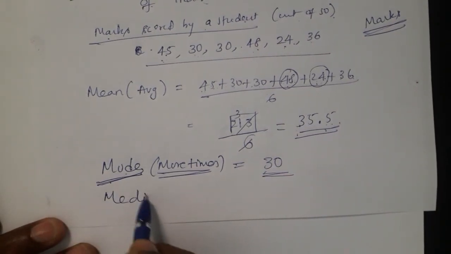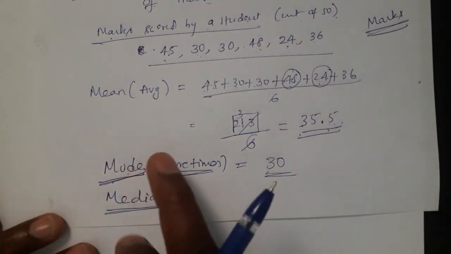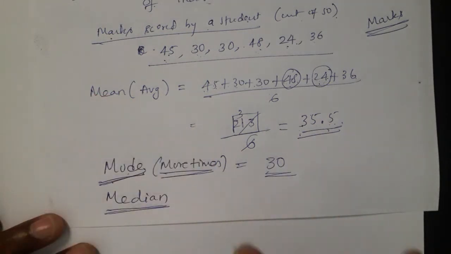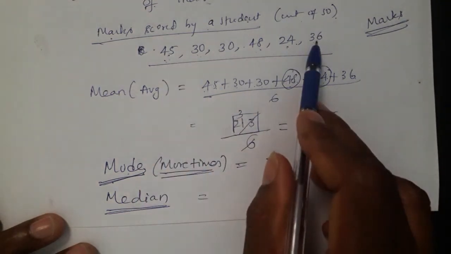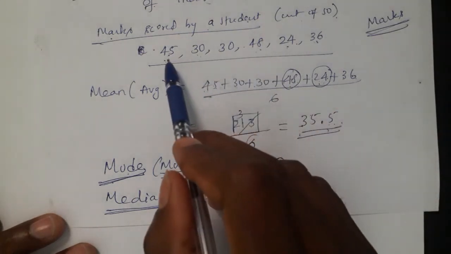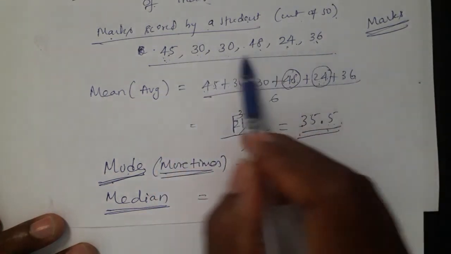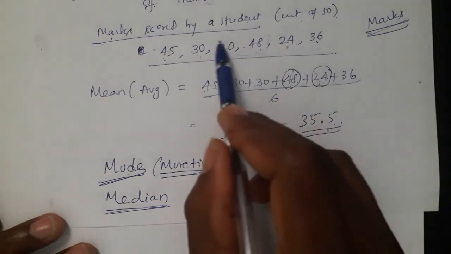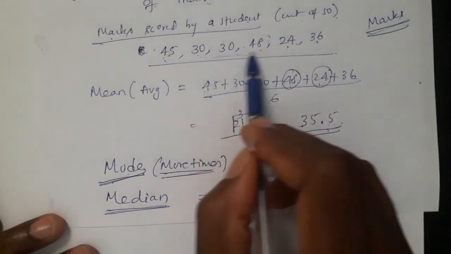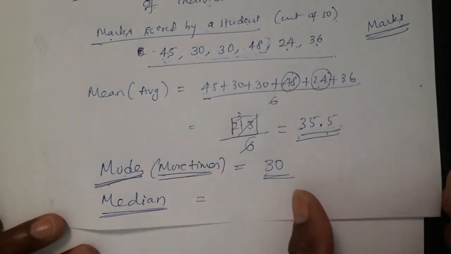Next we go for median. So median means middle. Mode means more times. Mean means average. Median, middle. From these 6 marks, which mark is placed exactly in the middle? To find that middle mark, we go like this. From this end we go and from this end we go. These 2 marks are sitting in the middle. But one thing we are doing wrong is finding the middle person directly. Keep it in your mind always.